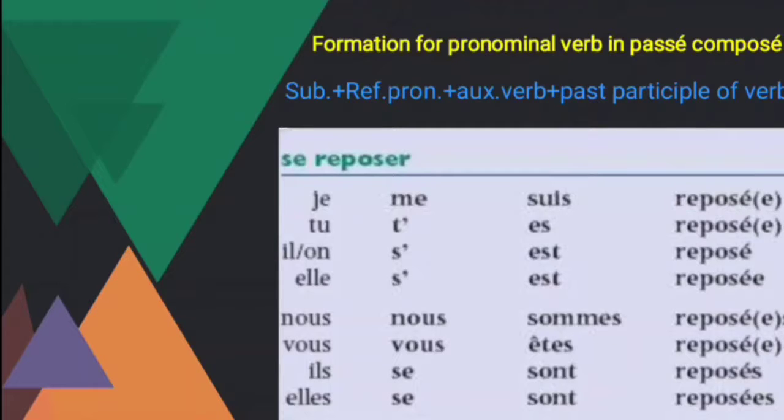And this is the formation for the pronominal verb. Je me suis reposé. Tu t'es reposé. Il s'est reposé. Elle s'est reposée. Nous nous sommes reposés. Vous vous êtes reposés. Ils se sont reposés. Elles se sont reposées. So this is the conjugation for the pronominal verb in past tense.